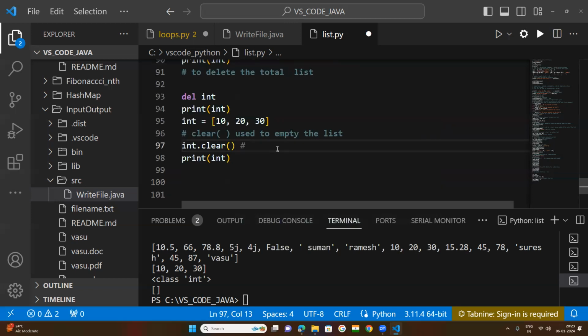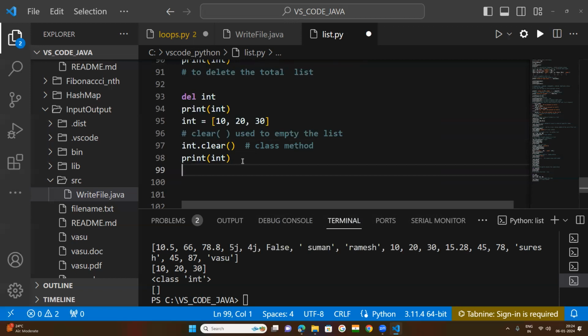List will be treated as a class. So now you simply mention here class method. Now come down. The next word we need to understand is clear, which, as I told you, is used to empty the list.